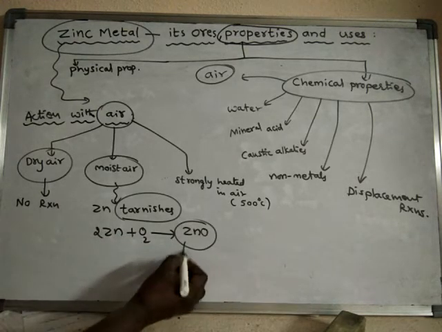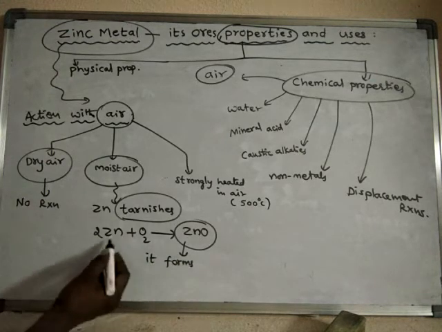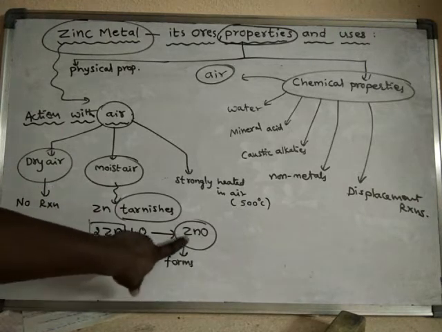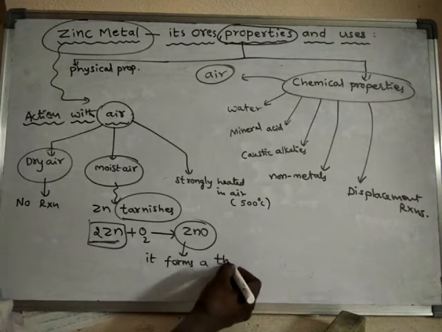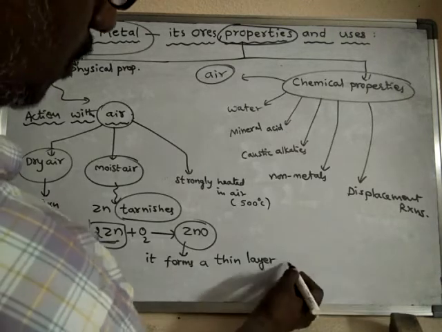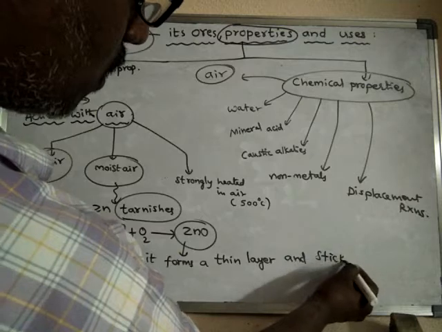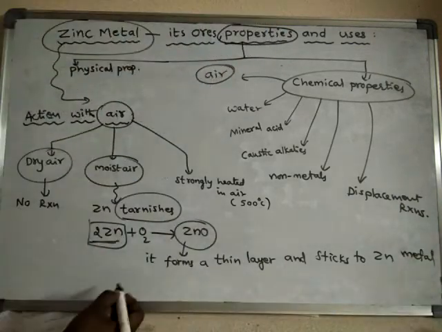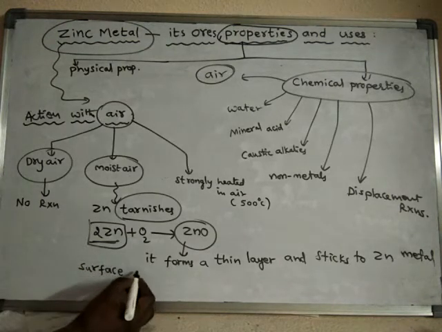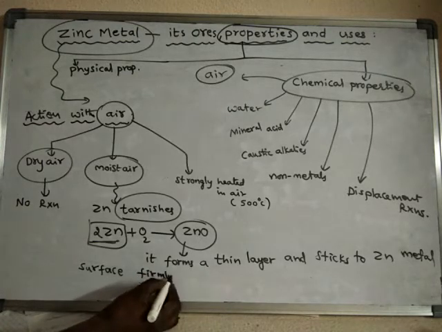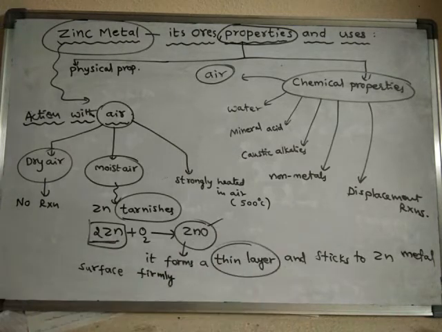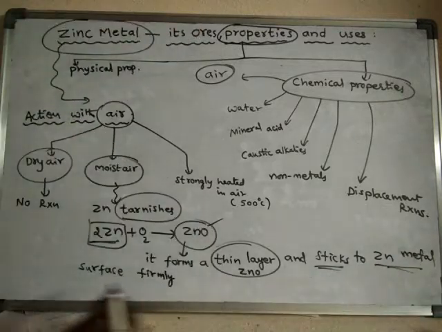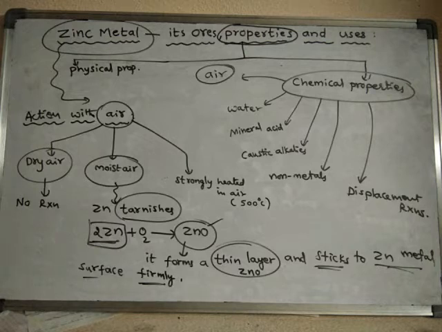That means the surface of the zinc metal, in the presence of moist air, reacts with oxygen to form zinc oxide, and this zinc oxide forms a thin layer and sticks to the zinc metal surface firmly. What is the meaning of firmly? Tightly.